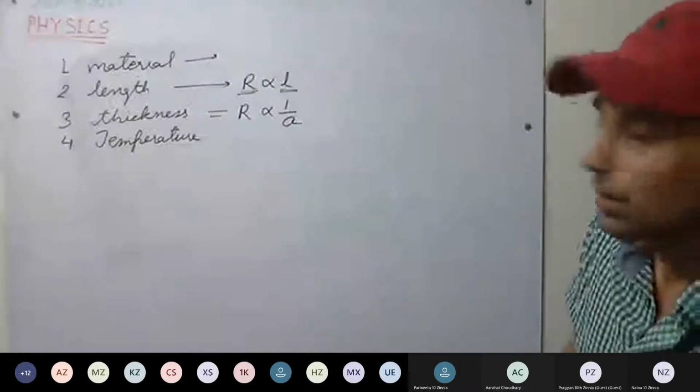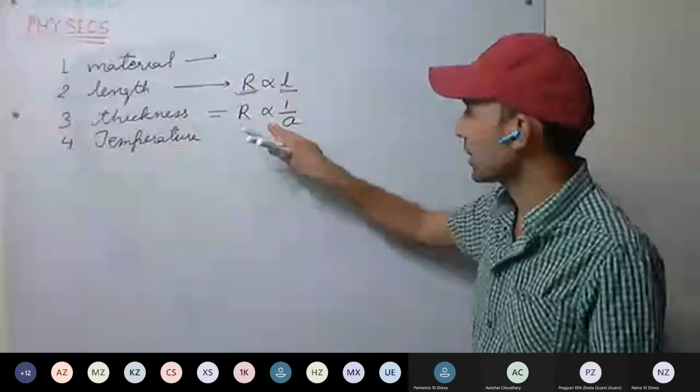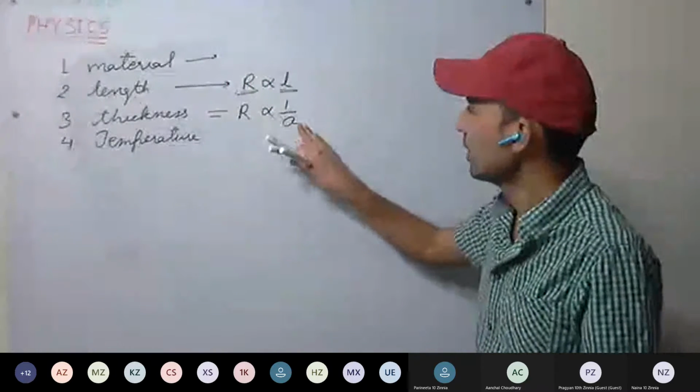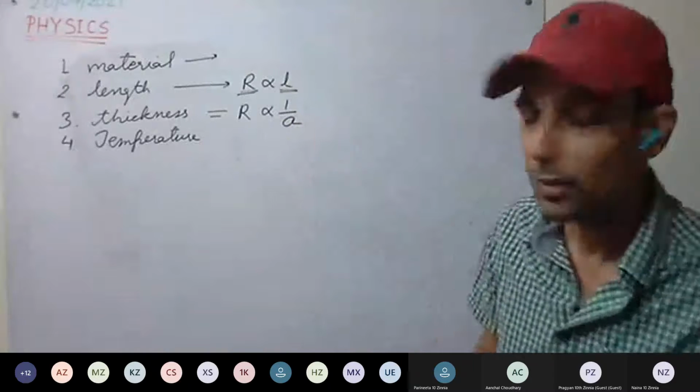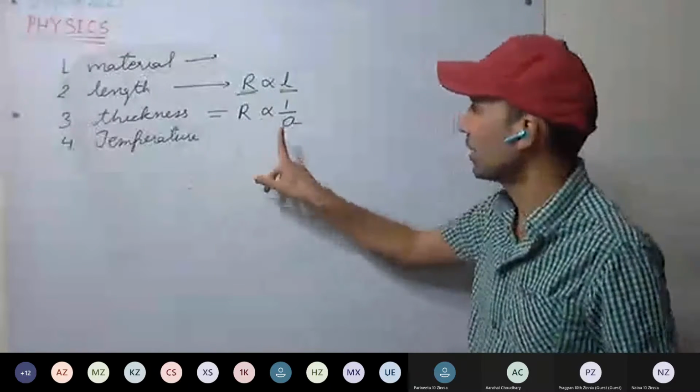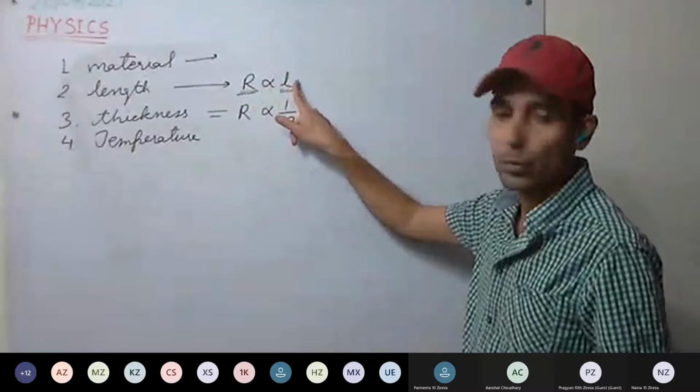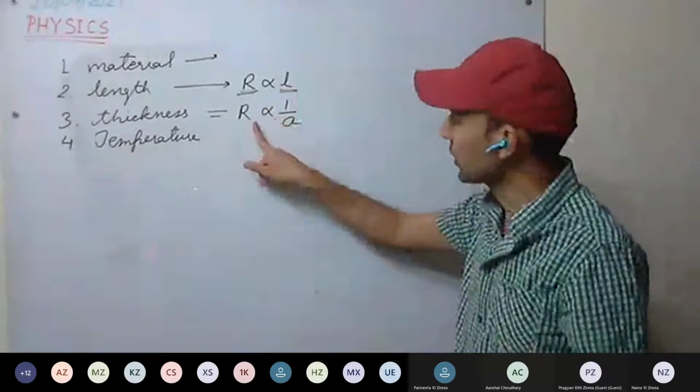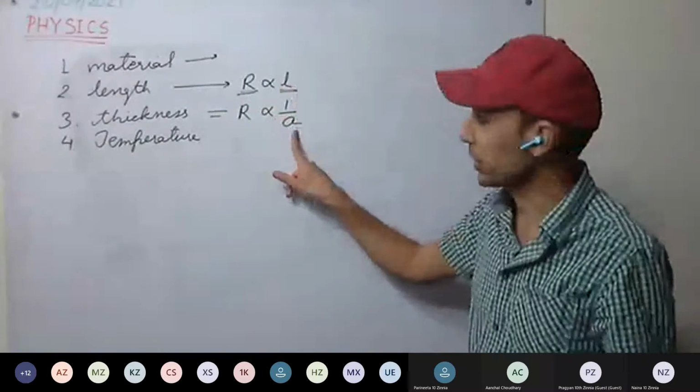Okay, this is clear. Thickness, if the wire is thicker, the resistance is less. So resistance is directly proportional to the length of the wire and inversely proportional to the area of cross section.